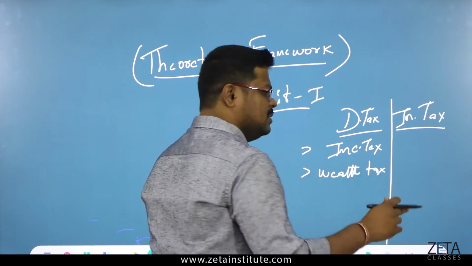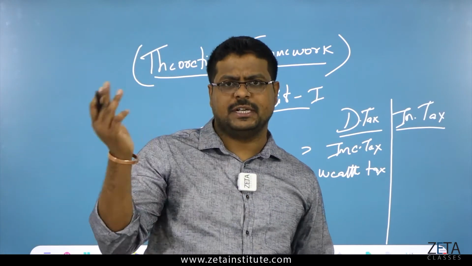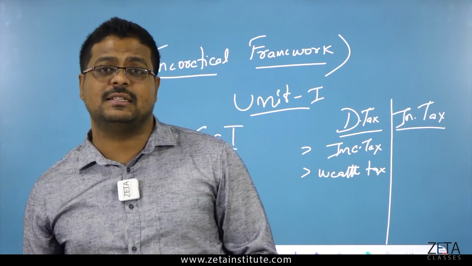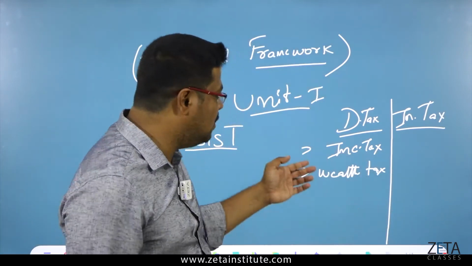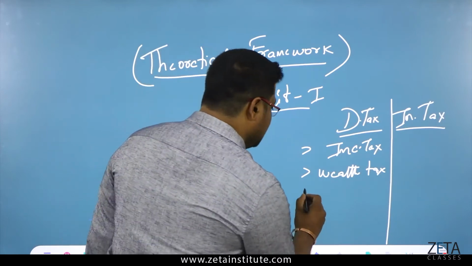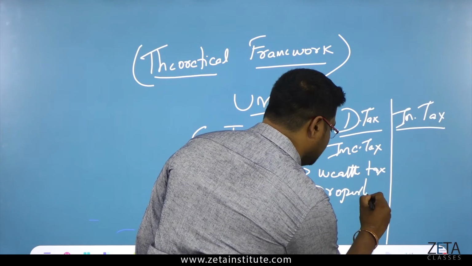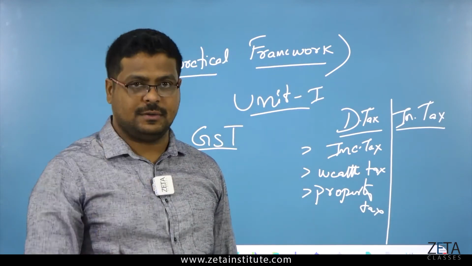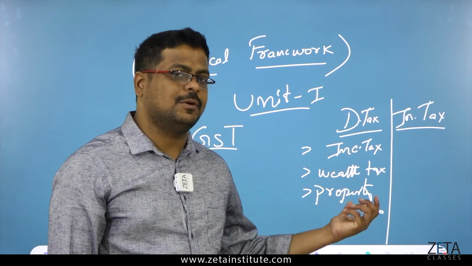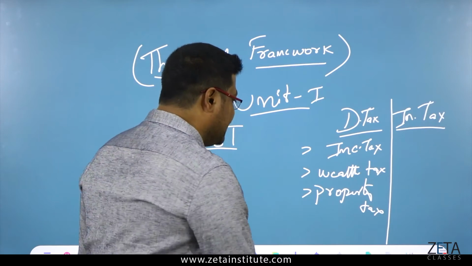Suppose you have a lot of shares or debentures or even physical assets like land, properties, buildings, apartments, etc. All of these come under wealth tax. Property tax: even if you have one house of your own, you have to pay some property tax. Very nominal, but still property tax. Gift tax.